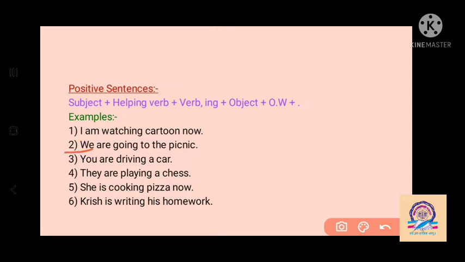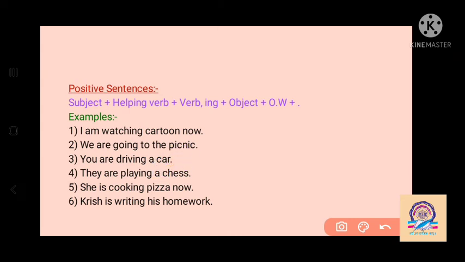Then we is the subject. With we, we use the helping verb are, then go changes into going. We apply ing in a continuous tense, and "to the picnic" is the other words, then the full stop. Then with you as the subject, we use are, then drive changes into driving a car, and last we put the full stop.